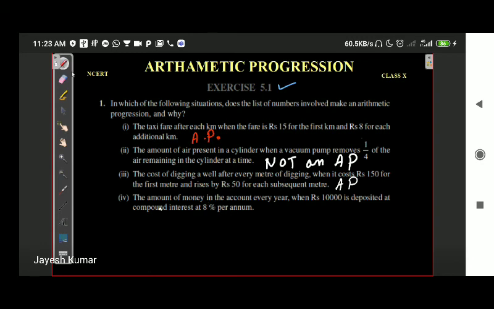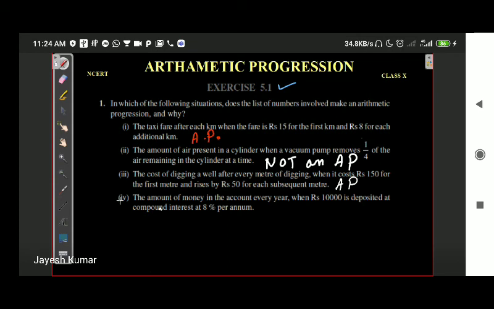What is the observation? If the statement is providing a condition with multiplication or division, like one fourth of any number, as we discussed in the second example, one-fourth of any number means multiplying the number by one-fourth. So if we are doing multiplication or division, the series is not an AP. But if you are only doing subtraction or addition, then the series is an AP.